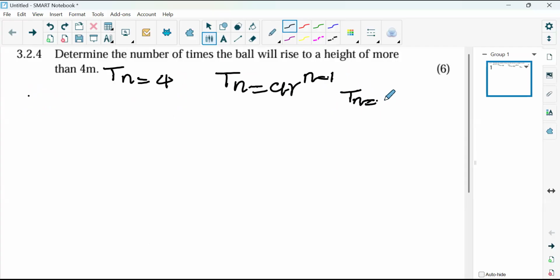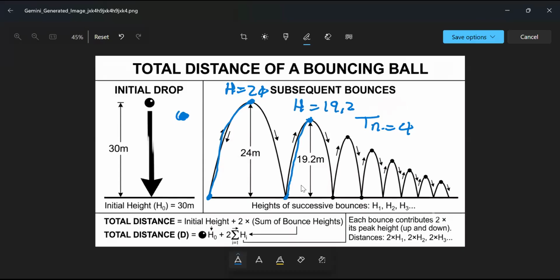And then A. Now we have a problem with A. The initial height, when it's dropped, is 30, guys, remember? But here they're not talking about the initial height. They're talking about the rise. They're not talking about the drop. So 30 has to do with something that is dropping. Now, what is the first rise that we have? That's the question that we need to ask. Looking at your diagram, what is the first rise that we reach? So our first rise is 24 meters. So it means our A is going to be 24.